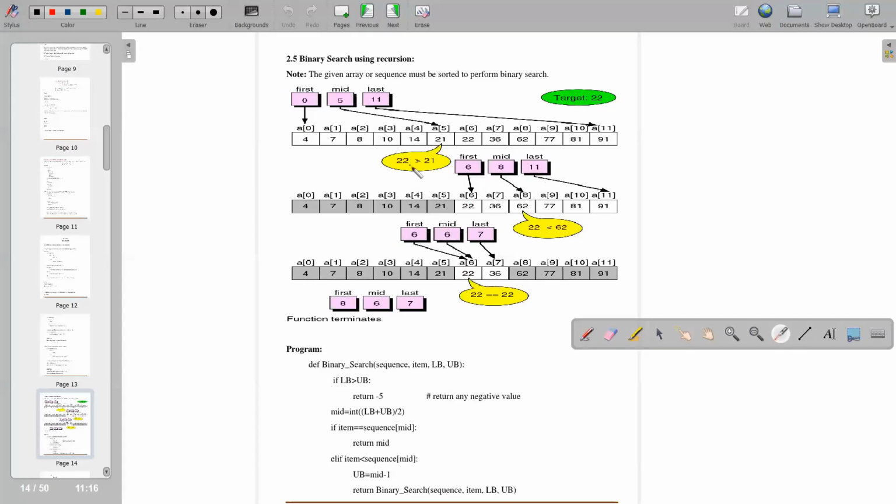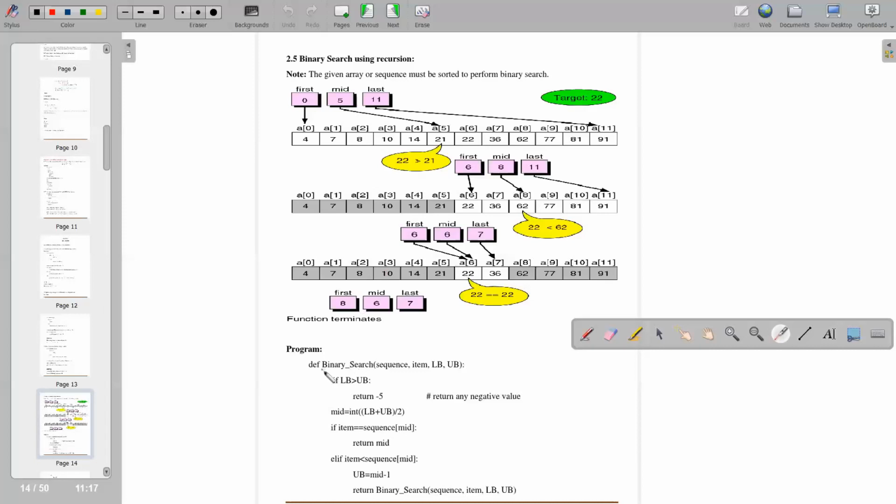So here your target is 22. You have to compare with 22. We will start from A5, because A5 and A6 are the mid of this. We will start from 21. 22 is greater than 21, so it will move to the next, and it will go on like this. When it finds 22, it will stop. The function will terminate. So here the first mid term will change again.